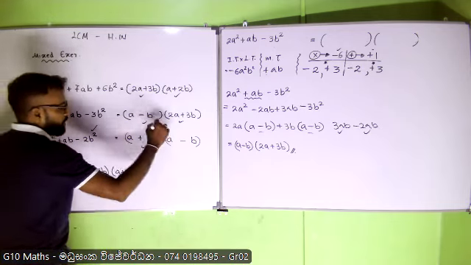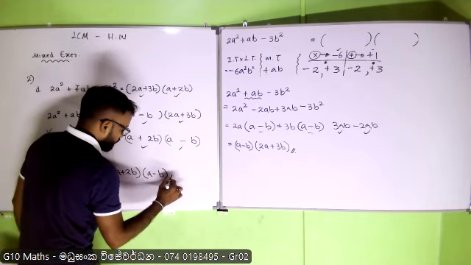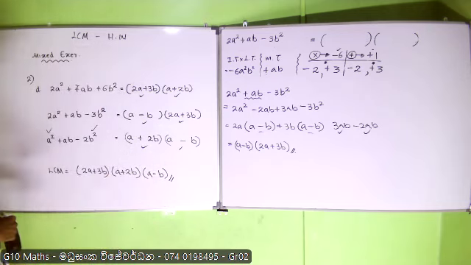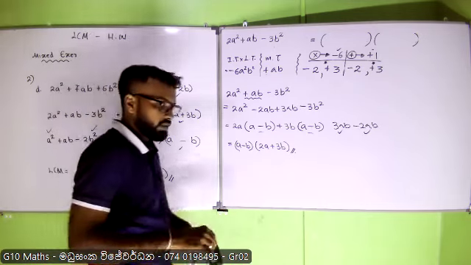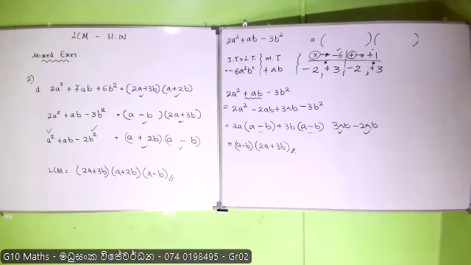A minus B. Right. Okay. So this should be your LCM. Right? I think that one is enough. But do you have any questions from this?